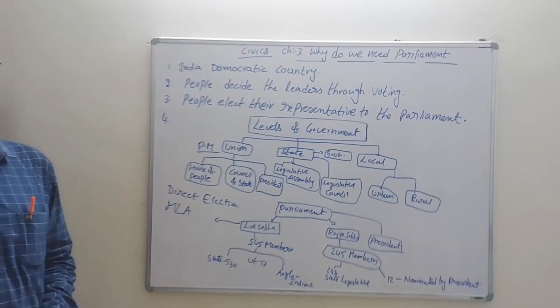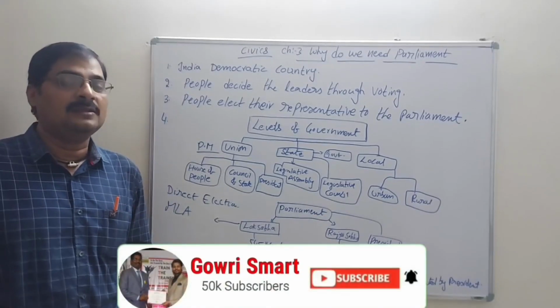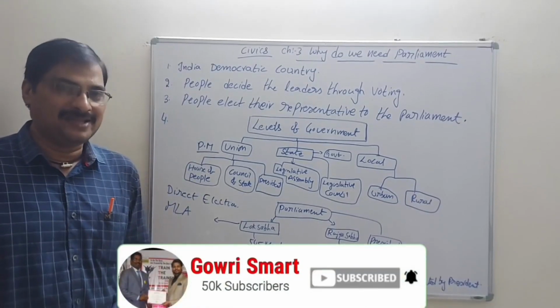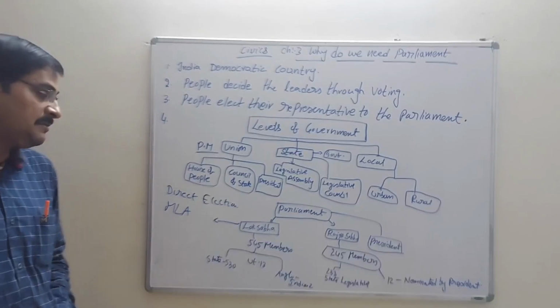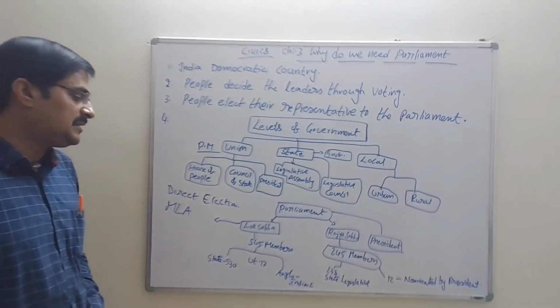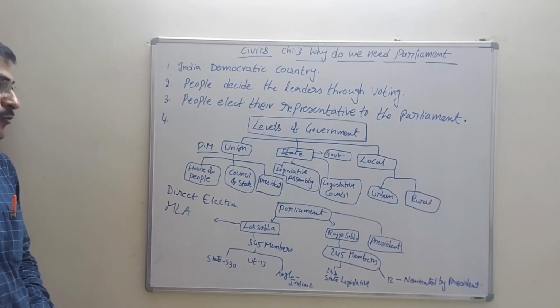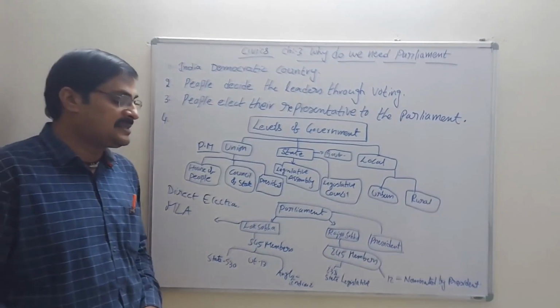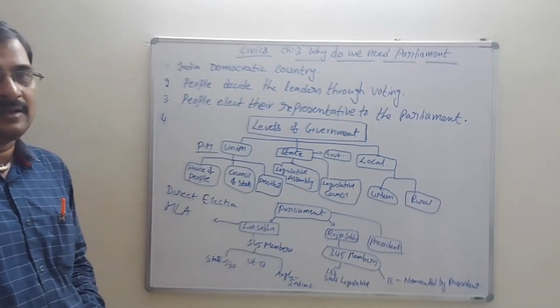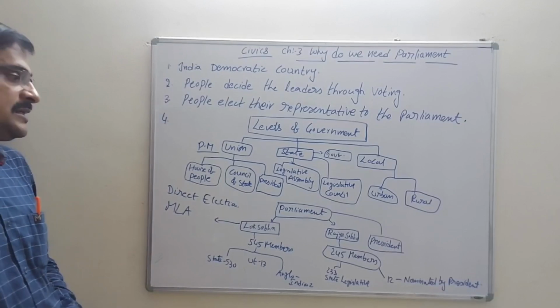Based on the majority of votes, people are elected as MLAs. So there are 530 plus 30 from union territories. In total we have 543 plus 2 Anglo-Indians in the Lok Sabha.